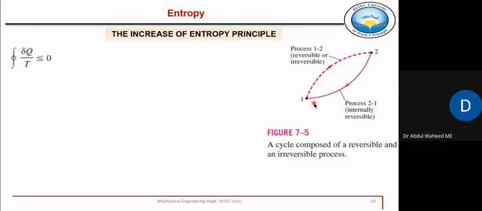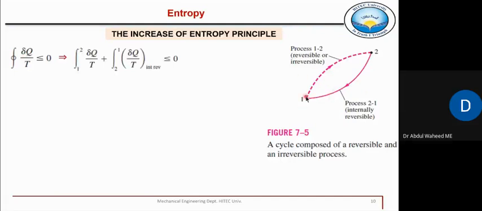So, and we know this is the Clausius inequality for a cyclic integral of del q by t is either less than or equal to zero. Equal to zero if it is a reversible cycle. If this complete cycle is totally reversible, यानी दोनों processes अगर reversible है, then del q by t will be equal to zero. If one of the process or two or both processes are irreversible, then del q by t will always be less than zero, which we have already discussed in the topic of Clausius inequality. So this is the equation which we will use and we will apply to this cycle.